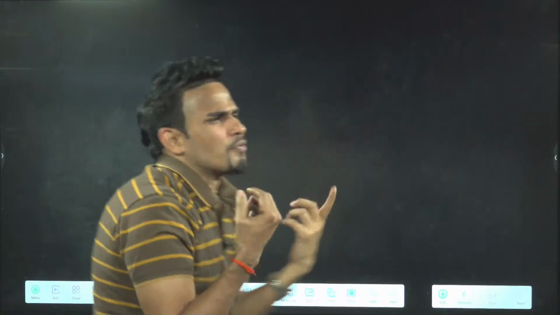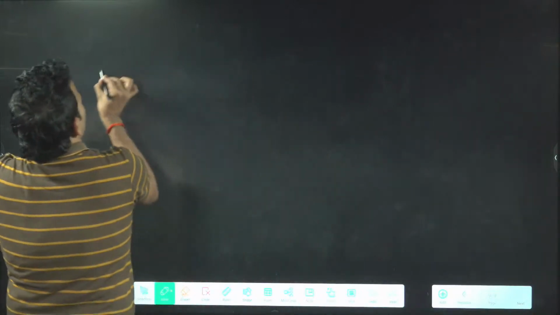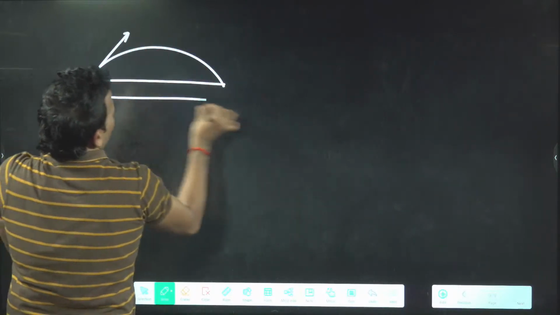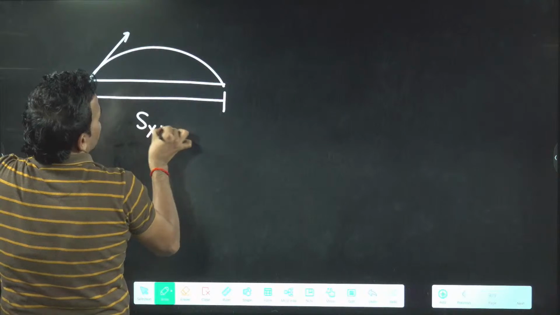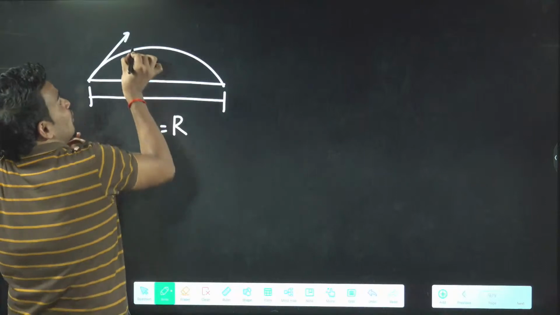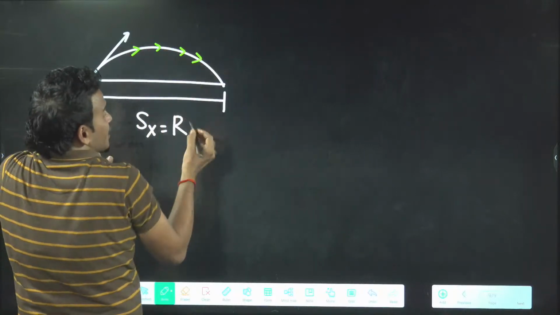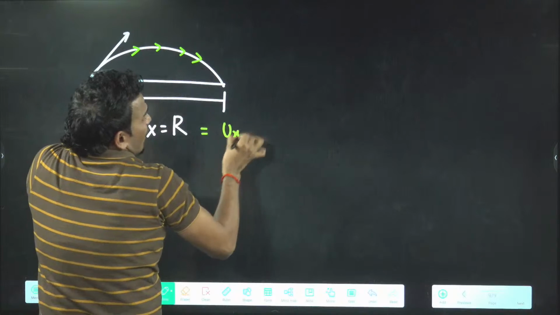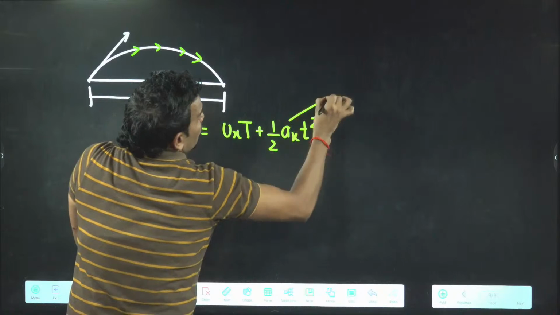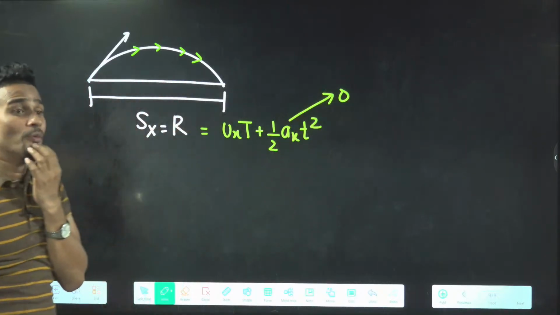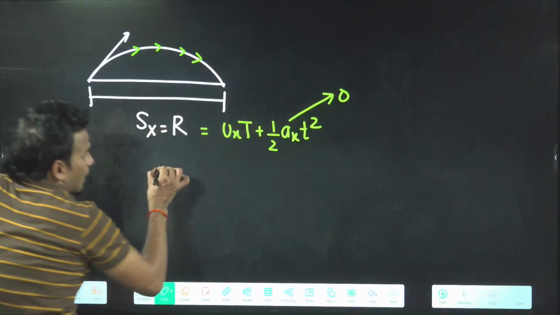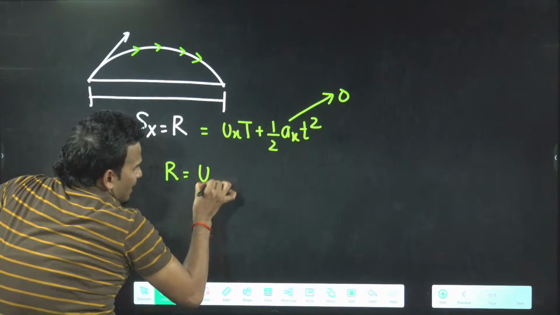X-axis. So we will use the equation of motion for the x-axis. Third one, you want range. The ball is projected, and the ball will land on the ground. So this displacement along the x-axis is known as range. We will use the second equation here because we know the time. Range will be ux into t plus half ax into t square. But you know x naught is 0, so range will come simply ux into t.